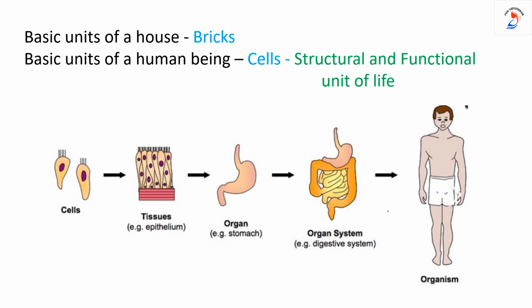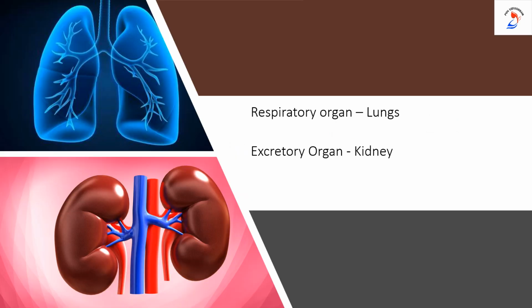Cells combine together to form tissues. The same group of cells combine together to form tissues. Tissues combine together to form organs. Organs combine together to form organ systems. Organ systems combine together to form organisms. This you have learnt in your lower classes. We have different organs to perform different activities. Name the organ which is used for respiration. You have learnt in your last year.